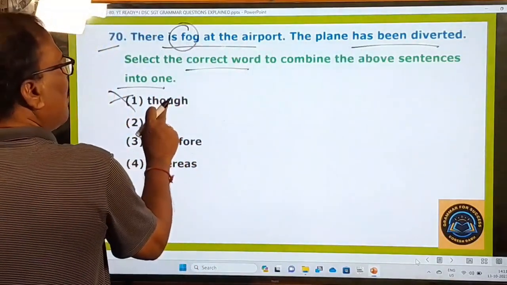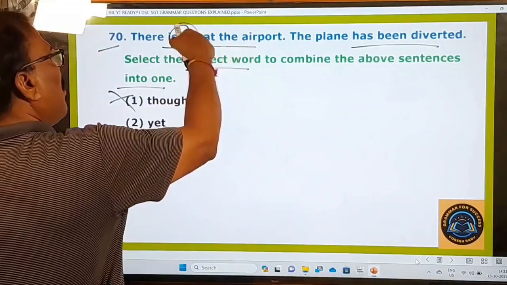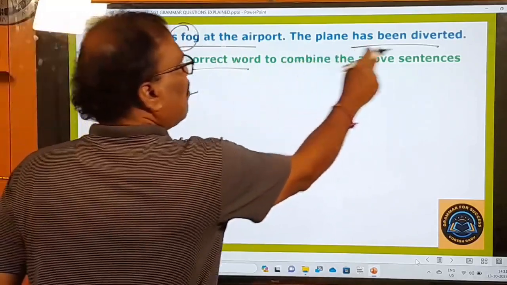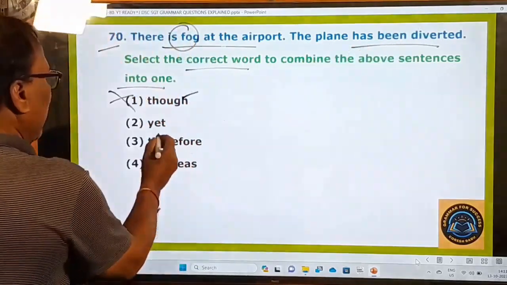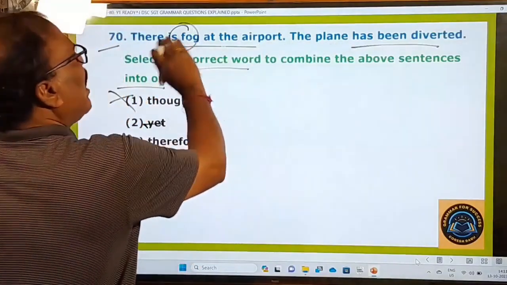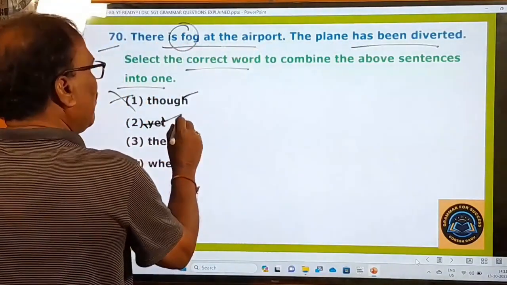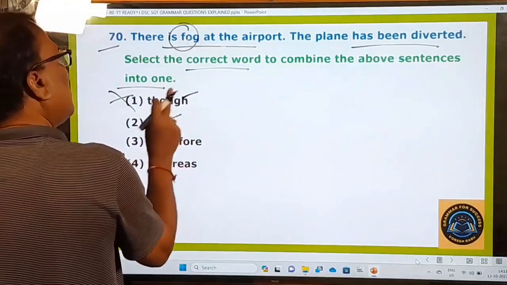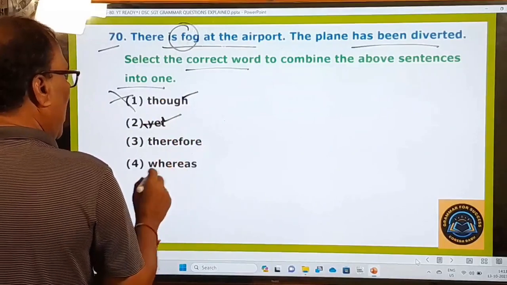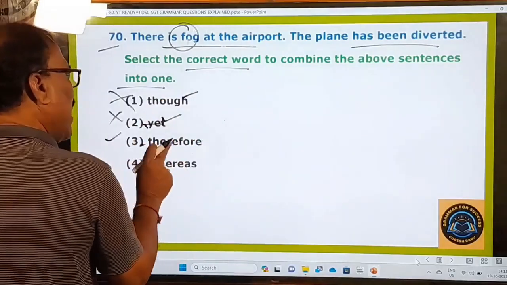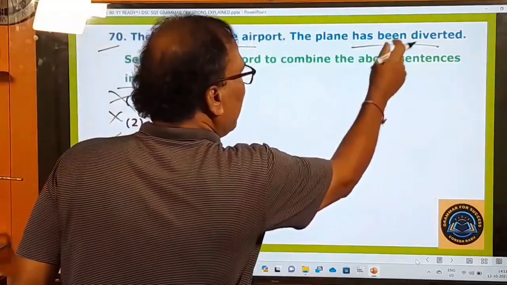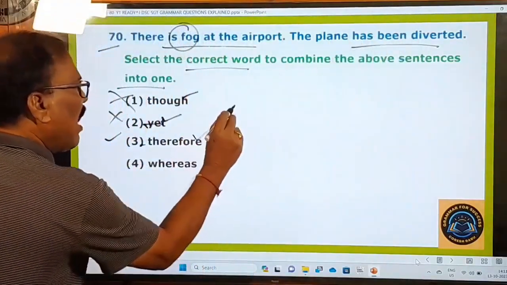Airport lo పొగమంచు ఉన్నప్పటికీ plane was diverted, no. Though is అయినప్పటికీ. This is a subordinate conjunction. This is a coordinating conjunction. Both convey the same. And therefore this. Therefore, anduvalla. There is fog at the airport. Therefore, the plane has been diverted. Anduvalla.